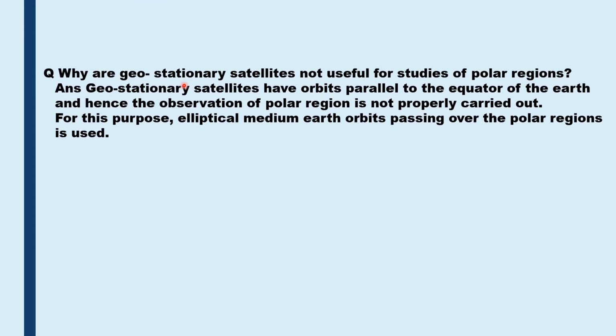Why are geostationary satellites not useful for studies of the polar regions? Geostationary satellites have orbits which are parallel to the equator of the Earth. So observation of polar region is not properly carried out. Reason: orbit of the geostationary satellite is parallel to the equator of the Earth. So if the polar region has to be observed, then elliptical medium Earth orbit satellites passing over the polar regions are to be used. Therefore, geostationary satellites are not useful for studies over the polar regions.